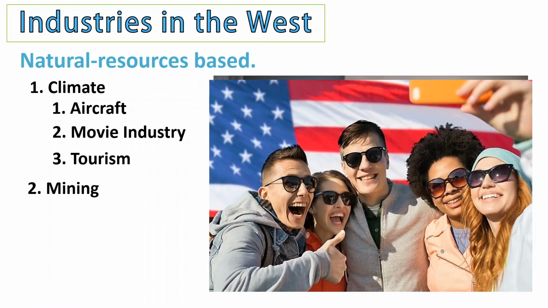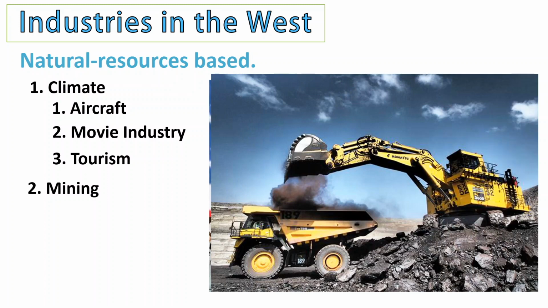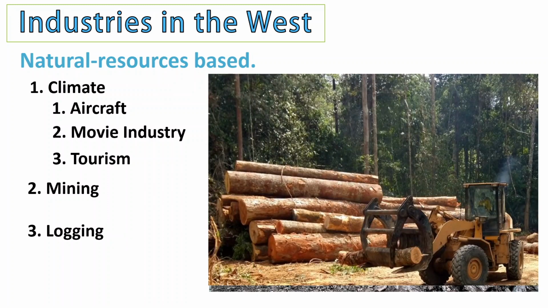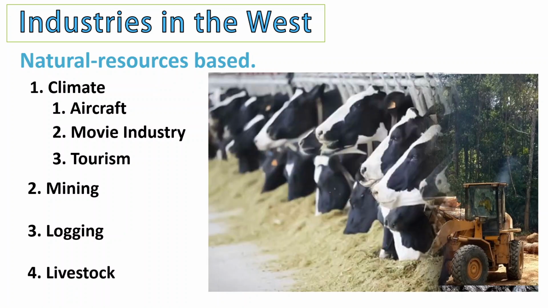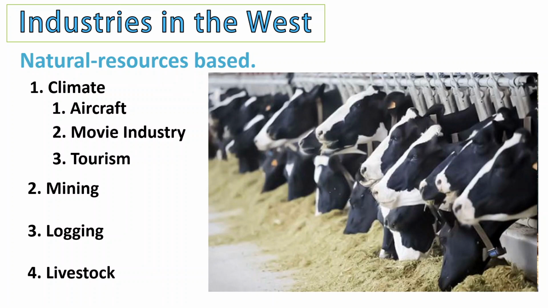They also do mining. So we have discussed that, the gold, uranium, copper, and coal. Okay. And number three, logging. So they're cutting a lot of trees because of their huge forest. Okay. And finally, livestock, which means they are doing farming and they are focusing on producing a lot of milk, dairy, and cows, beef, or meat. Okay. So these are the industries in the West.